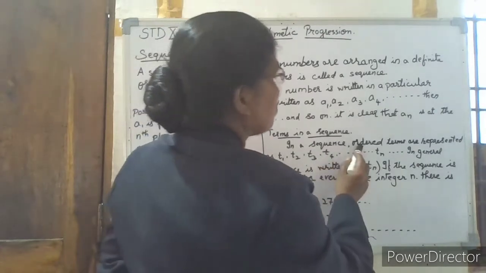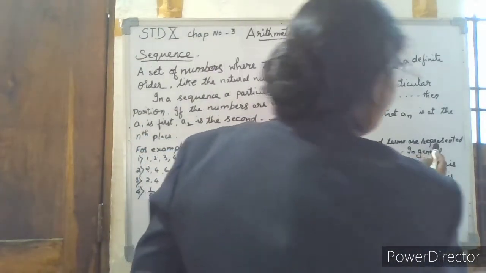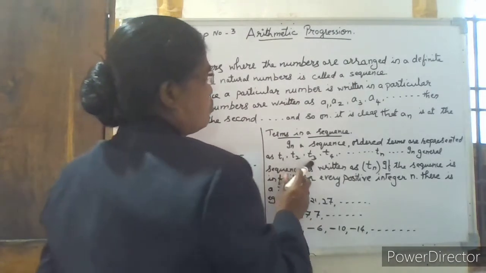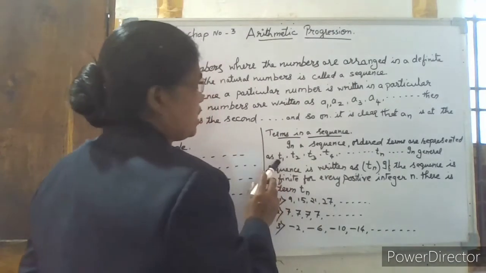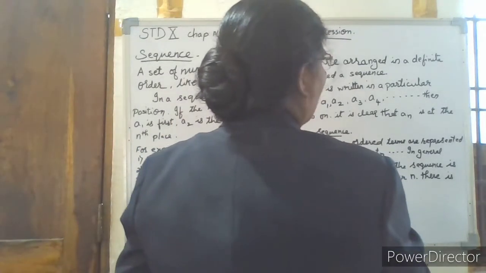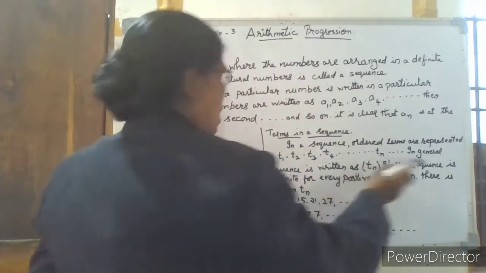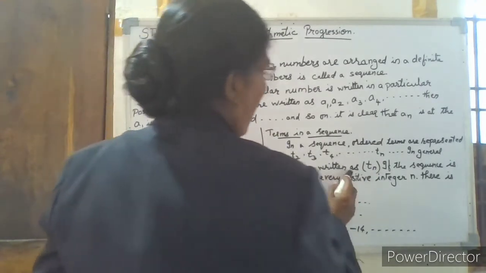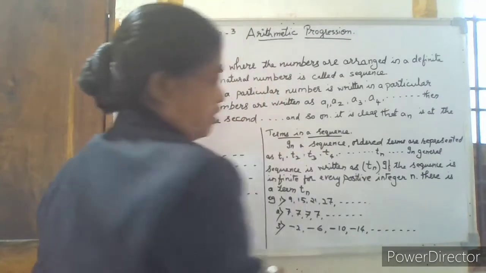Now, terms in a sequence. In a sequence, the ordered terms are represented as T1, T2, T3. We read it as the first term, second term, third term, fourth term and so on, the nth term. In a general sequence, we write the nth term.